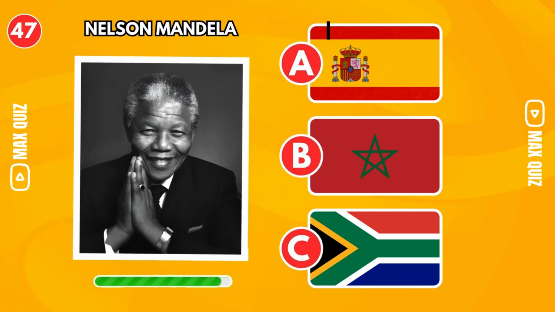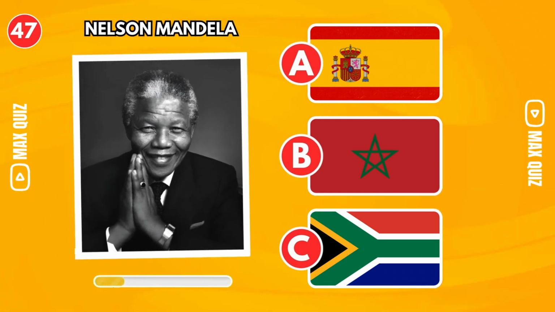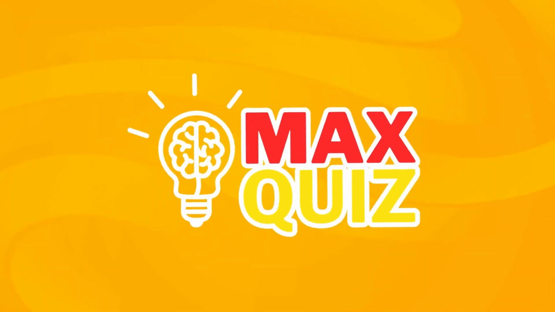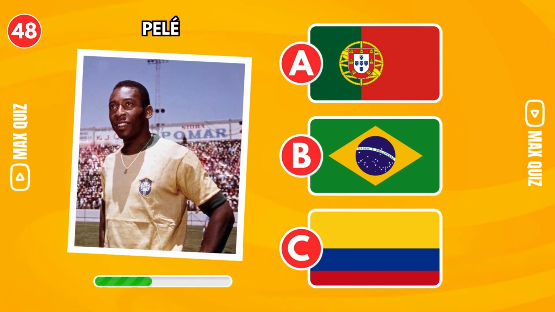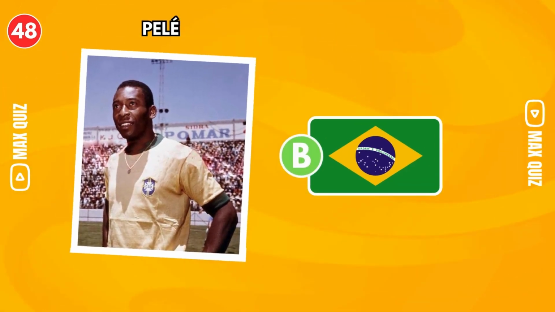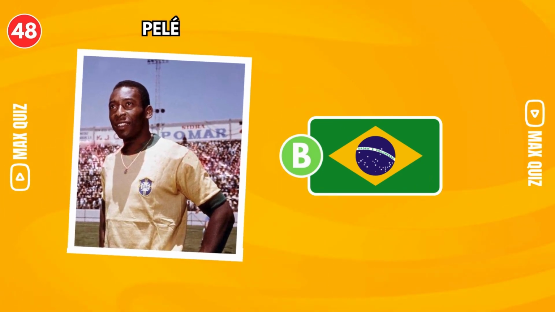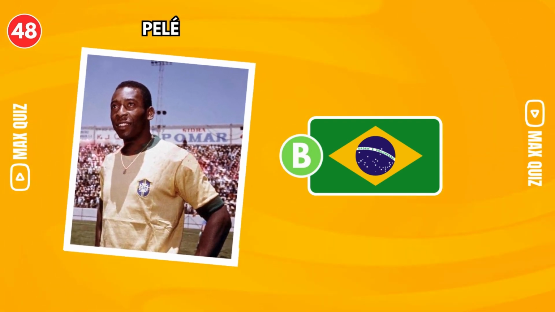Nelson Mandela. South Africa. Nelson Mandela was a South African revolutionary leader, politician, and philanthropist. Pelé. Brazil. Edson Arantes do Nascimento, better known as Pelé, was a Brazilian professional soccer player who is considered by many to be the greatest soccer player of all time.